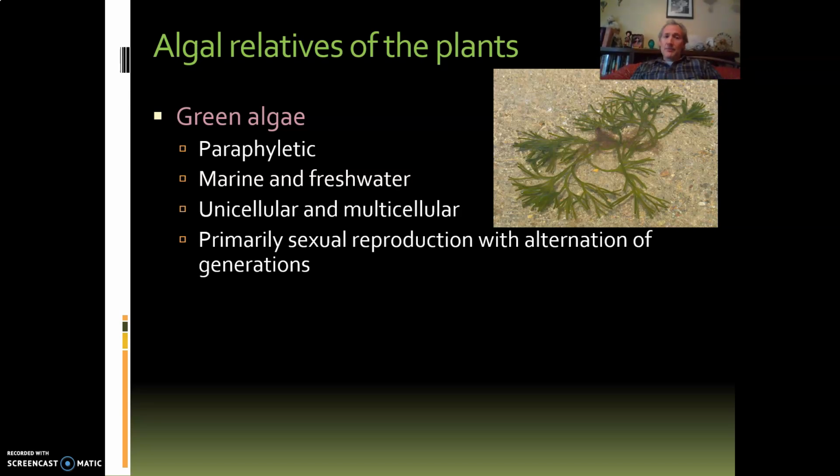but are not plants. The green algae, as you'll quickly see, are insanely diverse, which is another indication that it's not a monophyletic group. Some of these are oceanic marine, some are freshwater, some live in boggy water or moist soil, or if it's really rainy, in the bark of trees. There's all kinds of weird green algae. Some are single-celled, some are multicellular seaweeds. You're going to see everything under the sun. But when it comes to reproduction, it's basically the same: like the brown algae, they do this thing called alternation of generations.